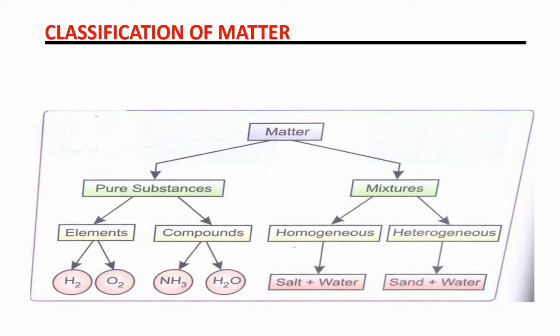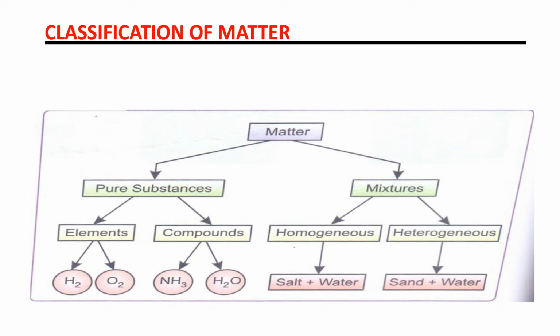All of you know what is an element. An element is a pure substance which is made up of only one kind of atoms. So here is the example. You can see H2 and O2. Both of these are made up of only one kind of atoms. Like H2, there are 2 atoms of hydrogen. In O2, there are 2 atoms of oxygen. So they are made up of only one kind of atoms. So we call these elements, and elements are pure substances.